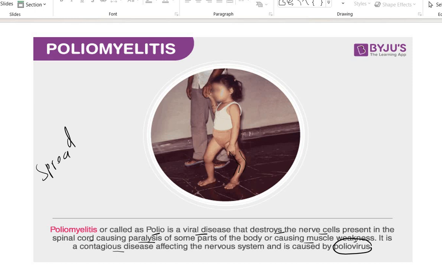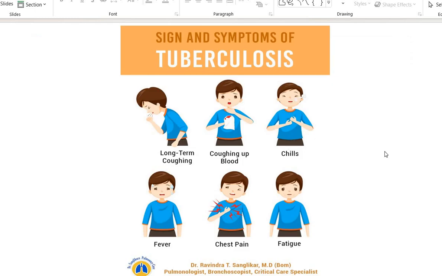And then the next one is tuberculosis. It is caused by a bacterium, Mycobacterium tuberculosis. This is the name of the bacterium that causes tuberculosis.